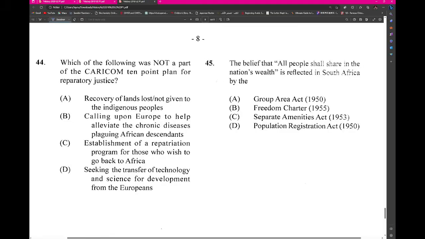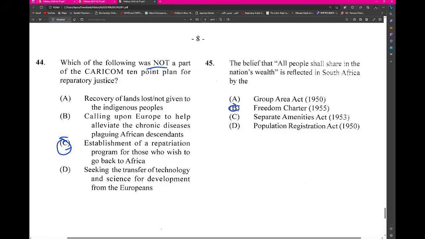So notice that it's always the last one here. Right? So establishment of reparation, right? So which is not a part of the CARICOM 10-point plan. Right? And the Freedom Charter here for South Africa. Now the Caribbean 10-point plan, sorry, CARICOM, right? The 10-point plan.